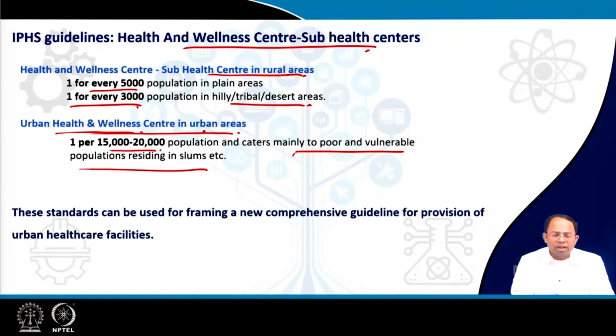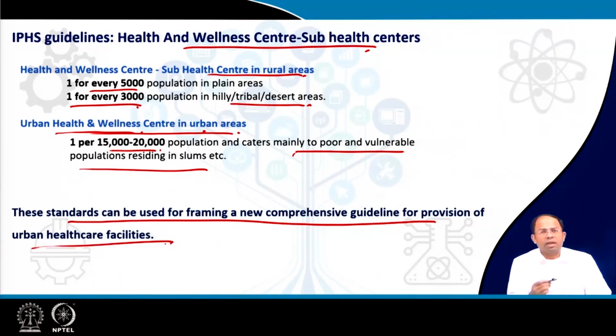So that has to be really looked into. We have to look into what sort of facilities overall can be provided and how they can be distributed, and then propose our new guidelines. So that needs to be updated. These standards can be used for framing new comprehensive guidelines for provision of urban healthcare services, which can be taken up in future URDPFI revisions.